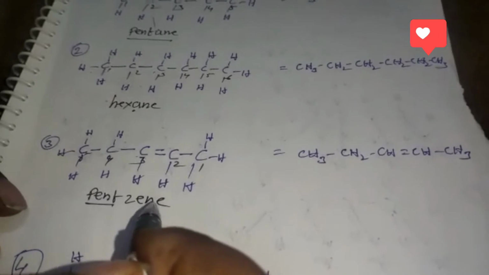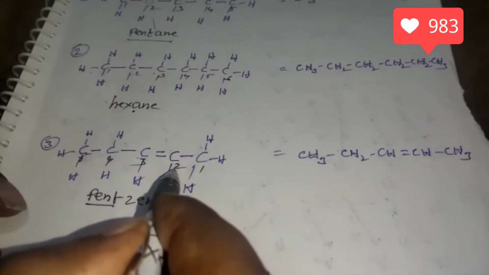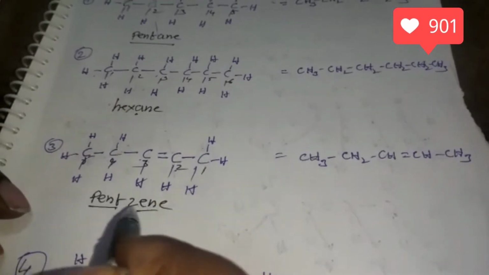Why? Because the double bonded carbon should get the least number. So here the second position carbon has the double bond. So the name of the compound is pent-2-ene. 2-ene means the second position carbon has the double bond.